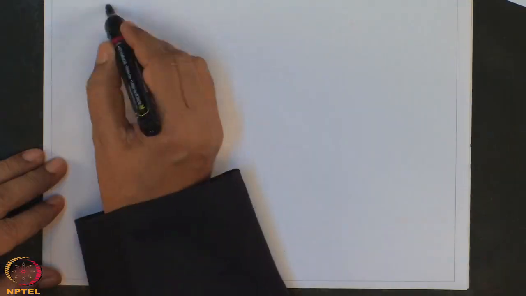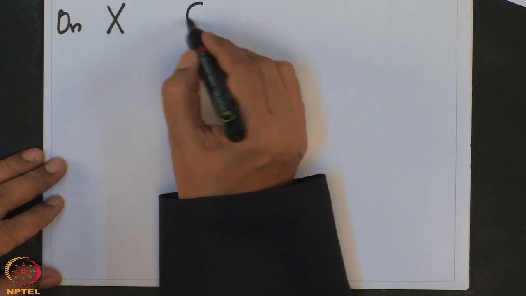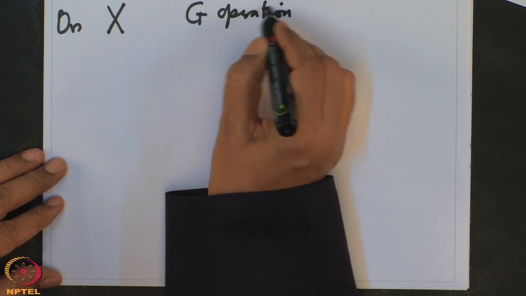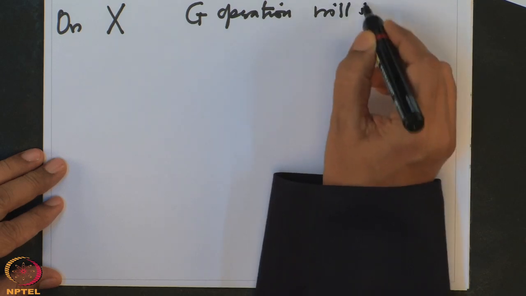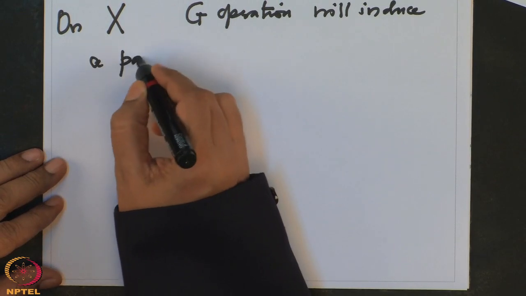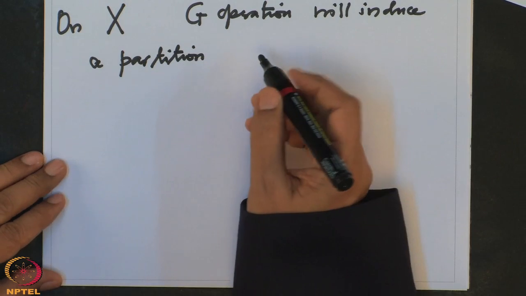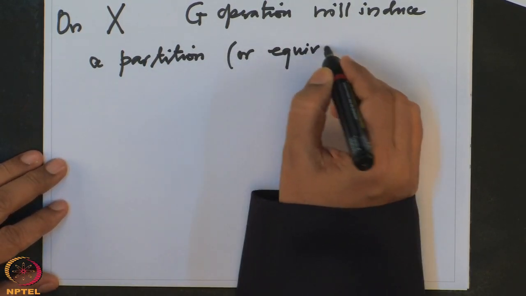Okay, and remember also that this G operation on X will induce a partition, or an equivalence relation, if you like.